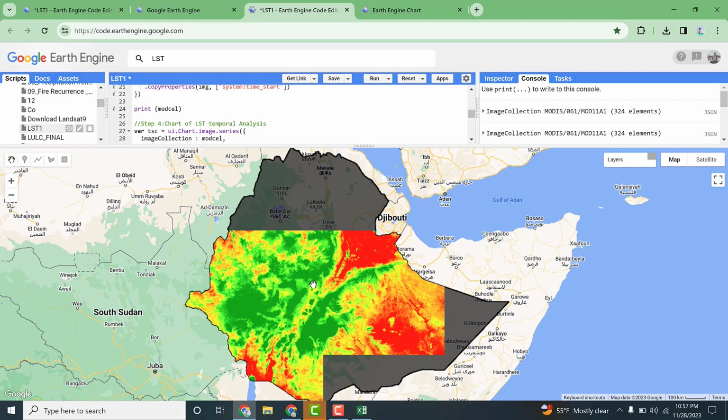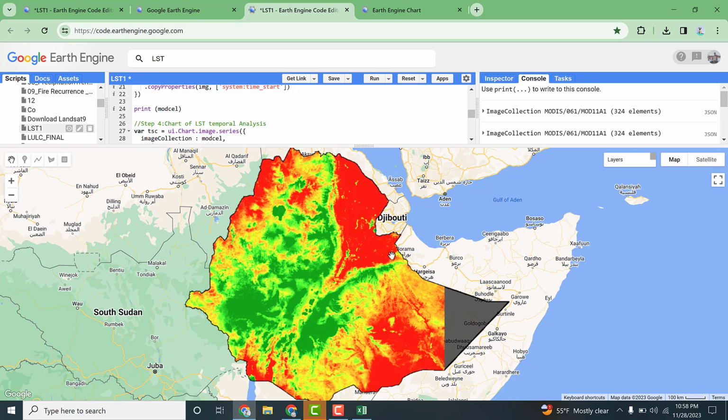The maximum land surface temperature is found in the peripheral lowlands of Ethiopia, particularly in the Afar regional state, the Somali regional state, and the northwestern lowlands of Ethiopia. Here we have the Borana lowland, and the highlands of Ethiopia have relatively low land surface temperature.